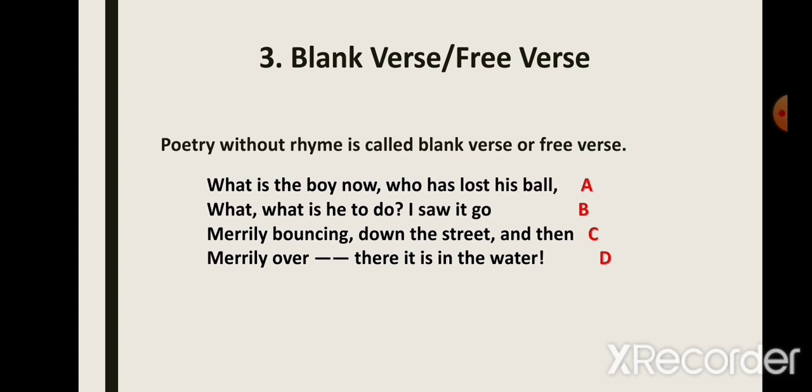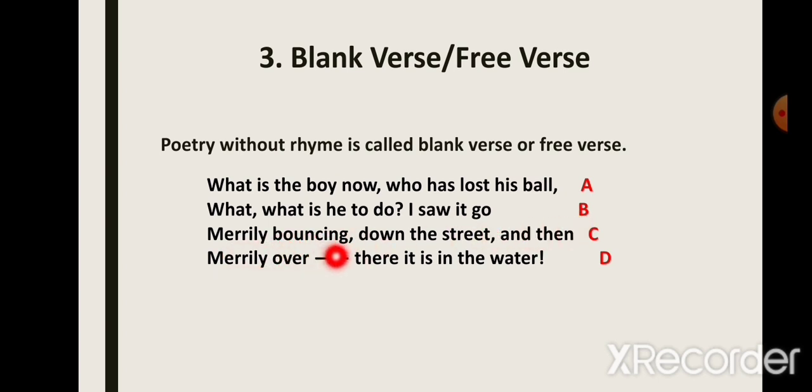For example, let's look at this stanza from the poem The Ball Poem from class 10's NCERT book. What is the boy now who has lost his ball? Now this line ends with the sound ball and we give it A. Let's look at the next line. What is he to do? I saw it go. Here we've given B since this line does not rhyme. It doesn't sound the same, these two words. So we've given it B.